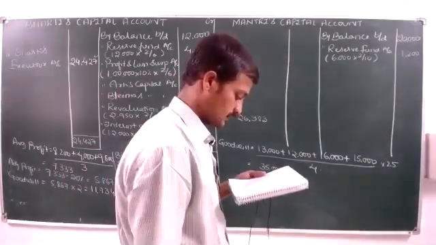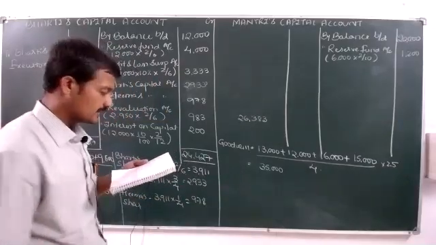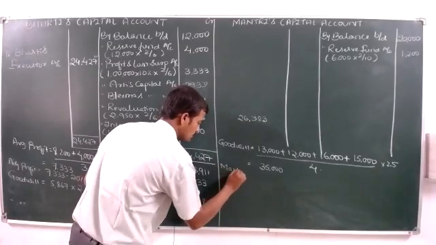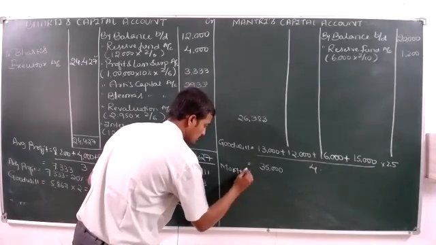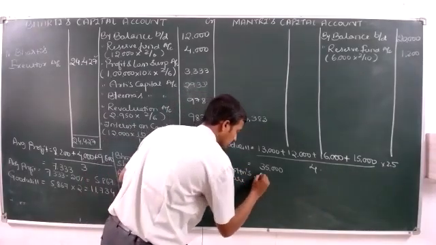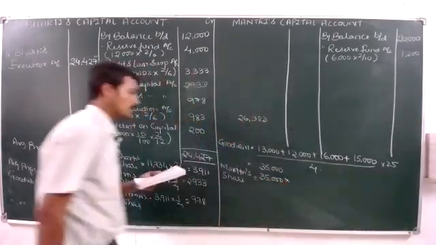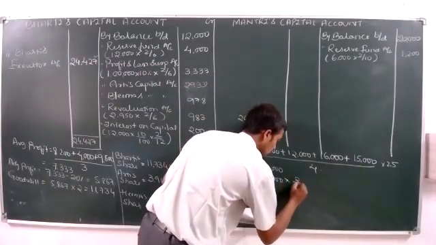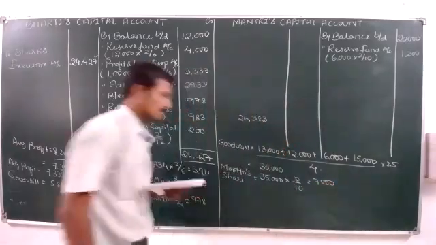Now, out of this 35,000, whose share? Mantri's share. Mantri's share is equal to 35,000 into 2/10. That comes to 7,000.